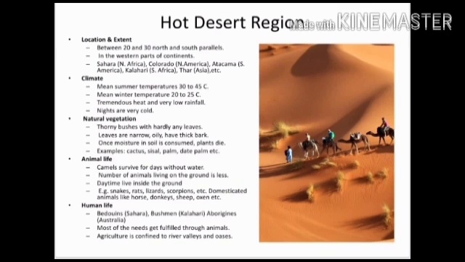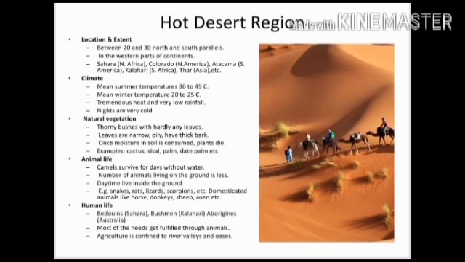Hot desert regions. These regions are located between 20° to 30° north and south parallels. These regions are found in the western part of continents: Sahara in North Africa, Kalahari in South Africa, Colorado in North America, Atacama in South America, Thar in Asia, etc. Mean summer temperature is 30° to 45 degrees Celsius. Winter temperature is 20 to 25 degrees Celsius.